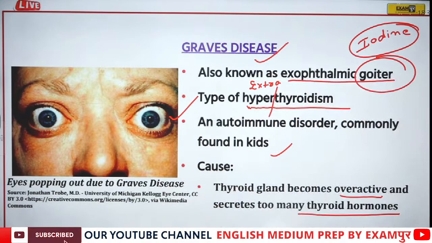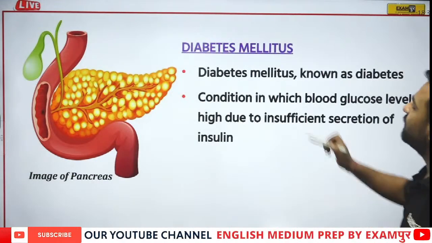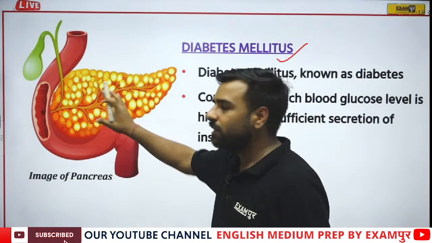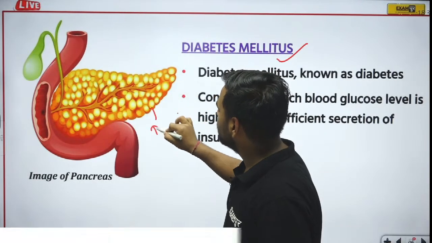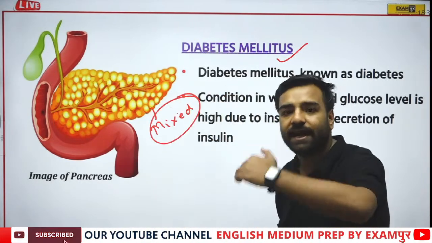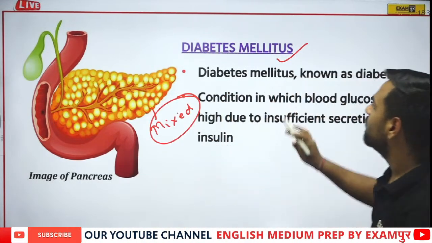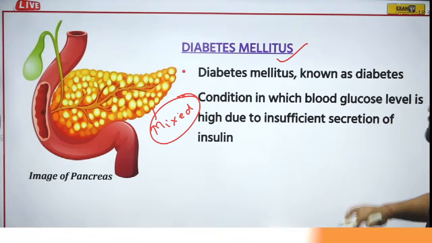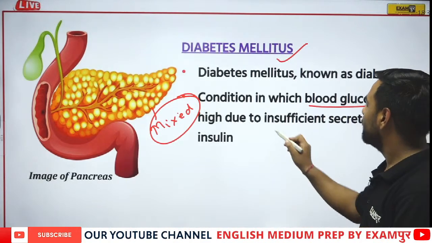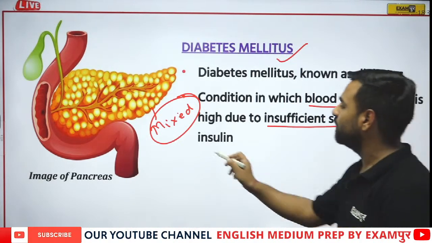Yes, moving forward now. If I talk about diabetes mellitus, as already discussed, this is your pancreas part. Pancreas is actually your mixed gland. Do not forget, it acts as both endocrine and exocrine. So diabetes mellitus, which is also known as diabetes, is the condition in which blood glucose level is high due to insufficient secretion of insulin.